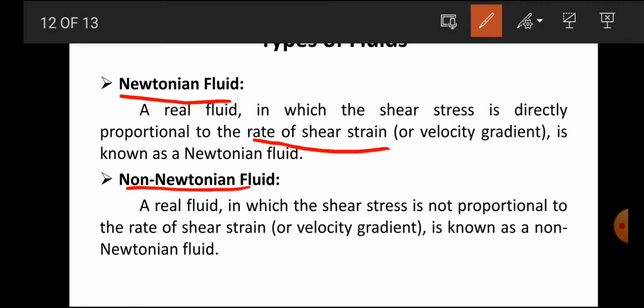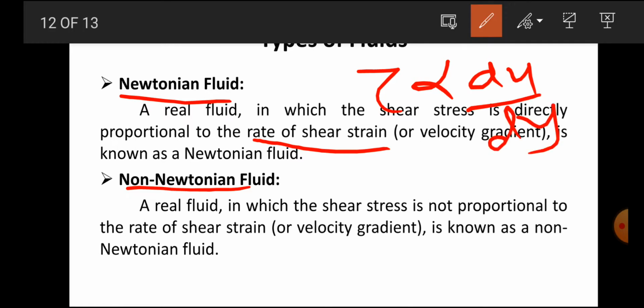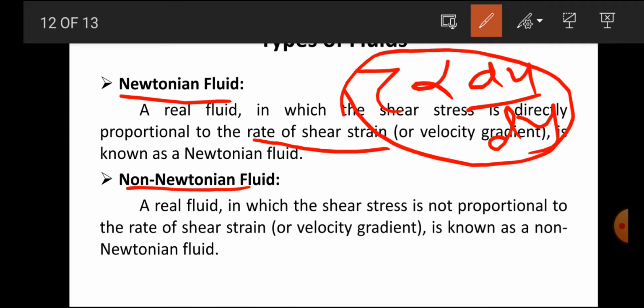Already I told you Newton's law of viscosity. What is Newton's law of viscosity? Tau is proportional to du by dy. If a fluid obeys Newton's law of viscosity, that fluid is called a Newtonian fluid. A fluid which obeys the above relation is called a Newtonian fluid. A real fluid in which shear stress is not proportional to shear strain is called a non-Newtonian fluid.